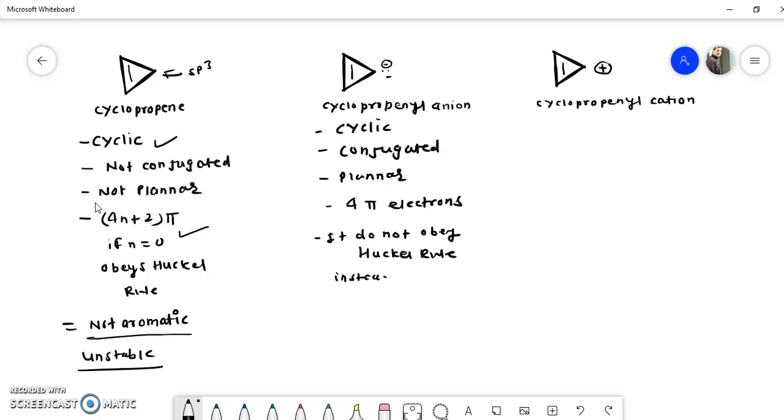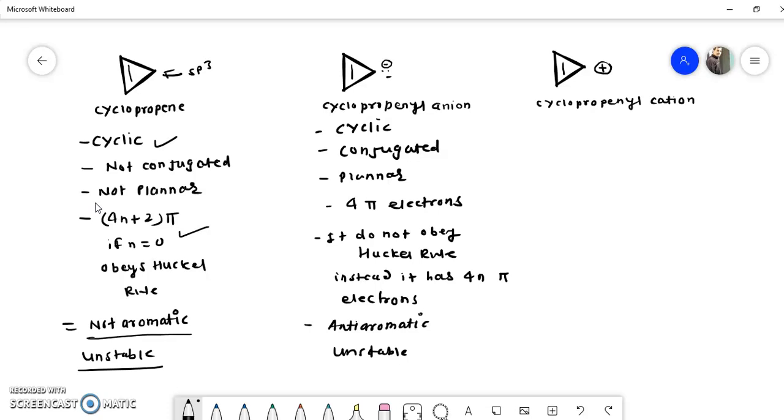Instead, it has 4n pi electrons. So all these criteria are of an anti-aromatic compound, so we can call it an anti-aromatic compound. It is also unstable.